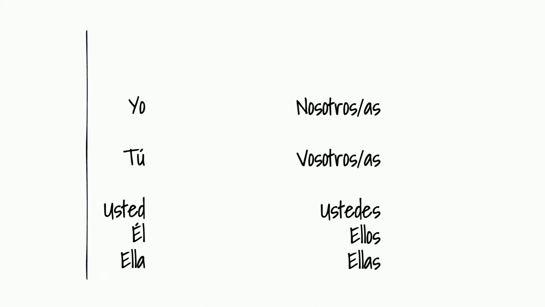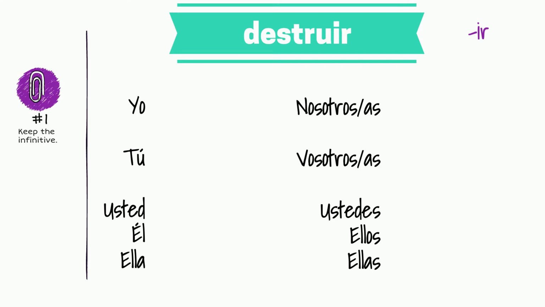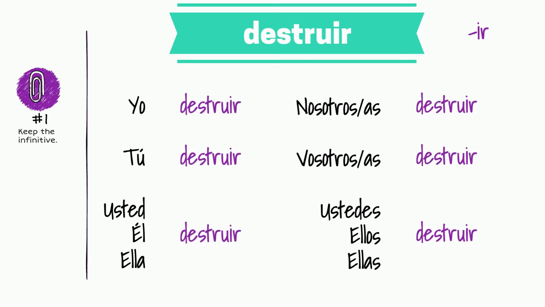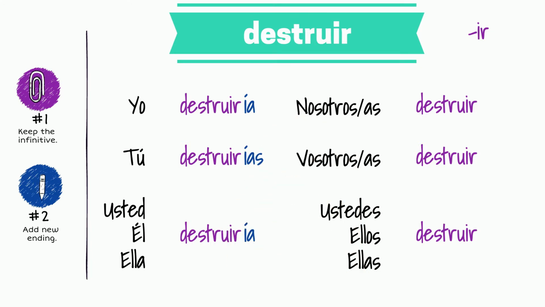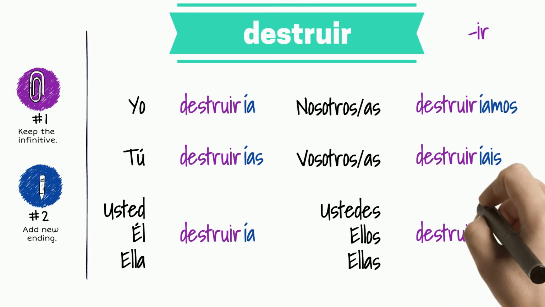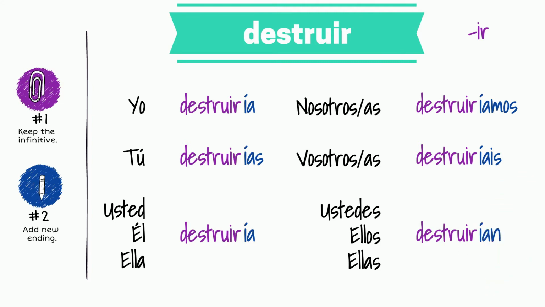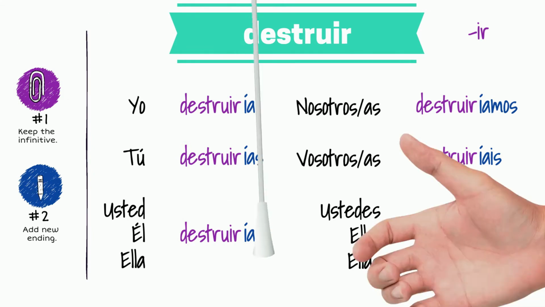And last one, an IR ending verb. Destruir. Keep the infinitive form and add the conditional tense ending that corresponds to the subject. Yo destruiría, tú destruirías, usted, él, ella destruiría, nosotros, nosotras destruiríamos, vosotros, vosotras destruiríais, and ustedes, ellos, ellas destruirían.